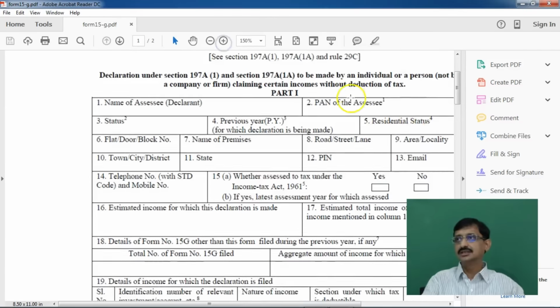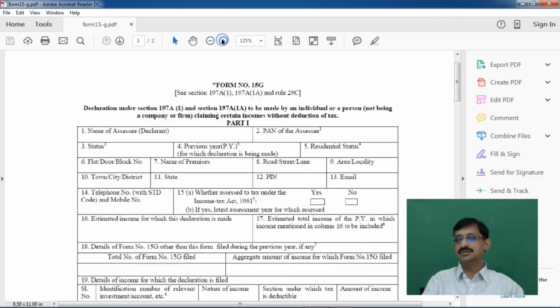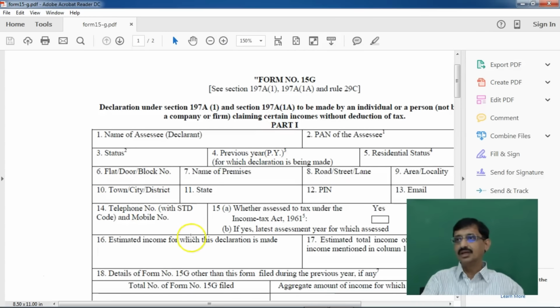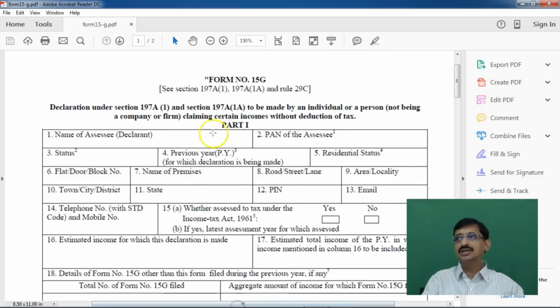Now this is form number 15G. What does it state? This particular form, as you can observe, has the heading form 15G, and also rule number 29C and section 197A subsection 1. We already learnt under which subsection this particular form can be furnished.